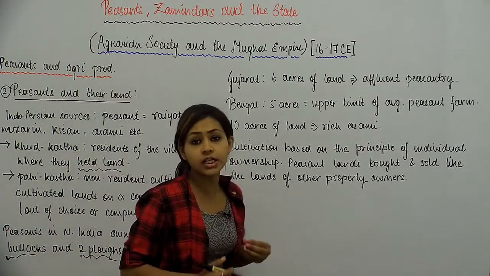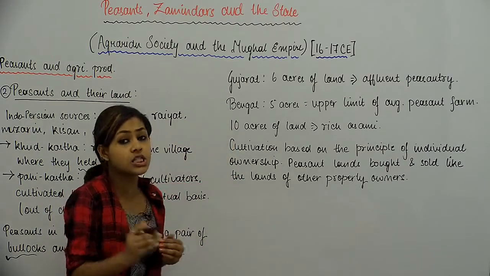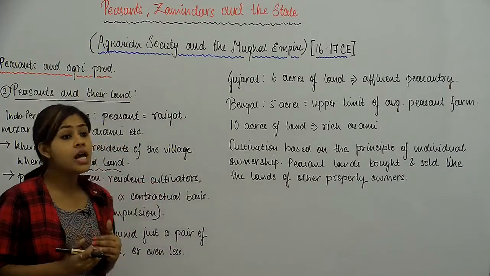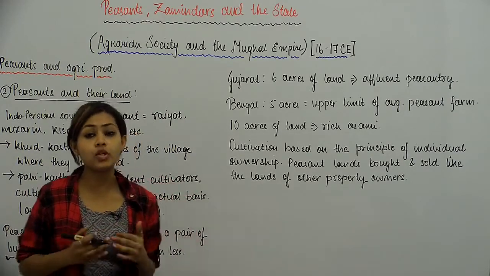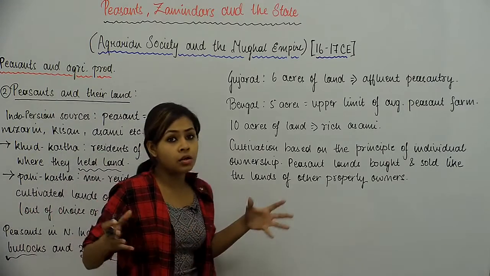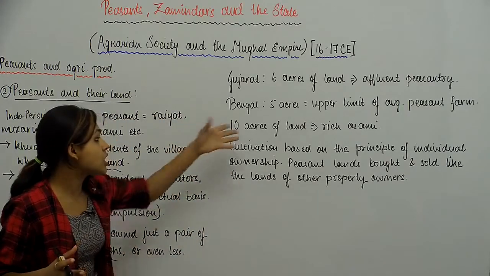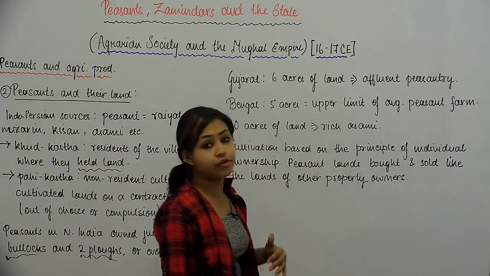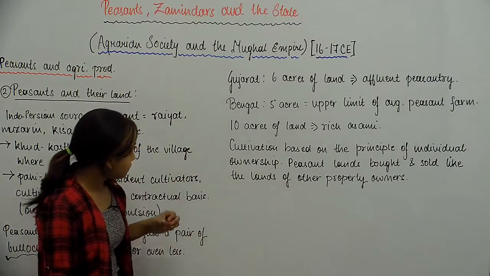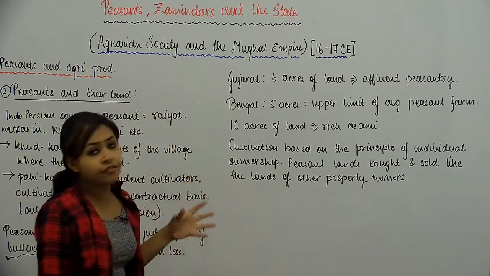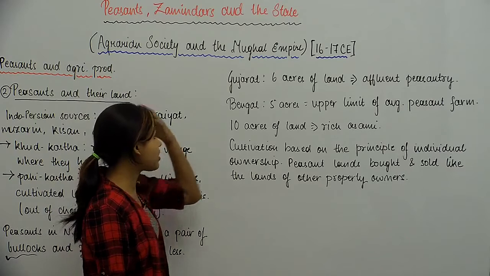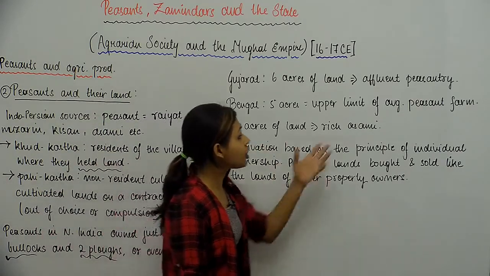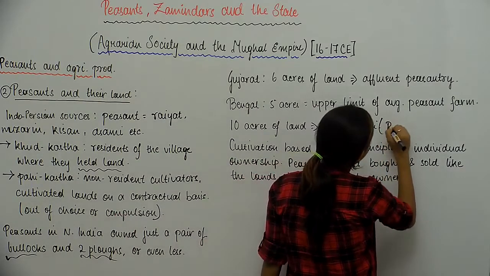पेजेंट के पास 5 एकड़ की जमीन है तो दैट वाज द अपर लिमिट. उससे ज्यादा जमीन किसी भी पेजेंट के पास नहीं होता था, नहीं हो सकता था. बियॉन्ड दैट इट वुडंट बी पॉसिबल फॉर अ पेजेंट टू own any land holding which is beyond this size. So 5 acres was like the upper limit of average peasant farm. Also, if anywhere in the country we saw a peasant holding 10 acres of land, then that implied a rich peasantry, a rich Assami or a rich peasant.